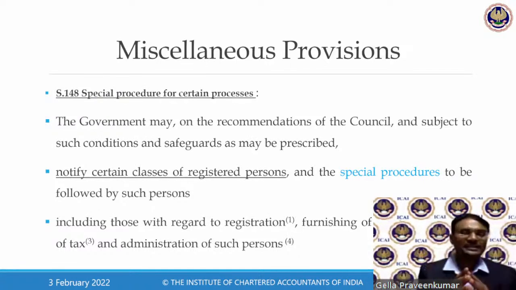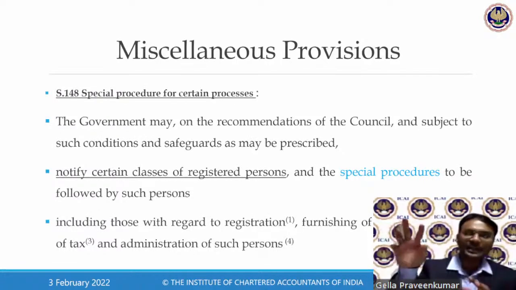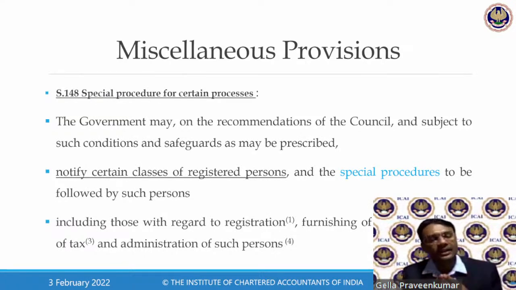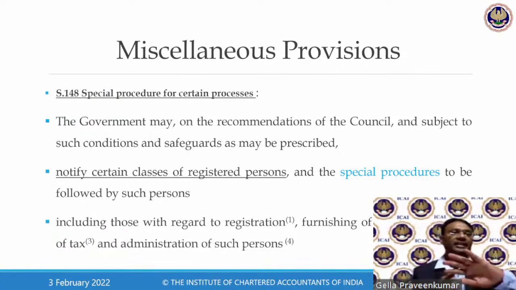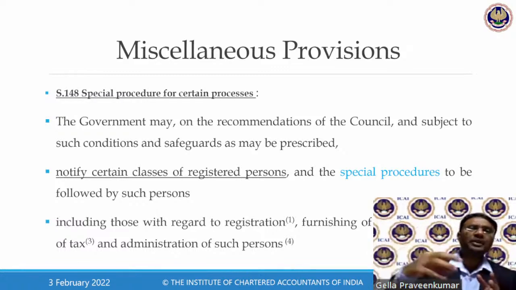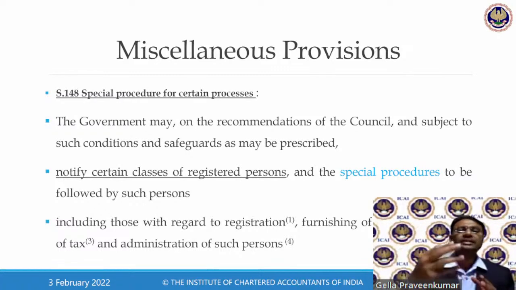If the government feels that a certain industry cannot be compared with a regular business, they need to have a separate process. Take the example of United Nations organizations, WHO, World Bank, etc. All these are specialized organizations where they have a UIN, unique identity number. Means for them, there is a separate process for how registration happens. Similarly an NRTP, a non-resident taxable person, a person who doesn't belong to India.